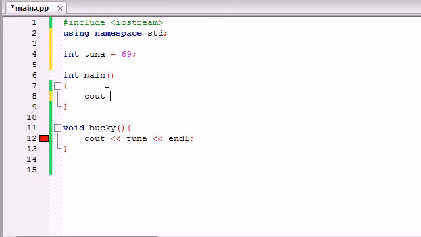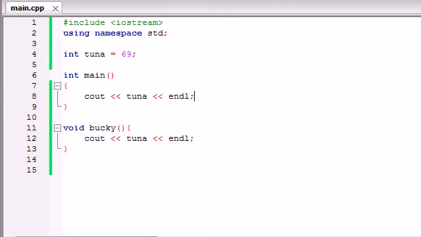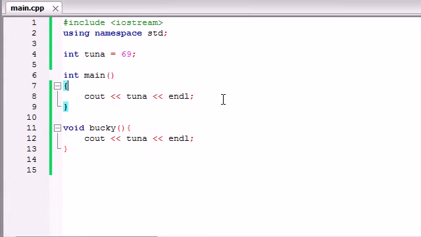So say for example main wanted to print out tuna and Bucky wanted to print out tuna. Well, you can go ahead and run this program right now and check it out. Both functions are going to print out tuna just fine. The reason Bucky didn't print it out and you only saw tuna once was because we didn't call it anywhere. But anyways, that's what the scope of variables is.